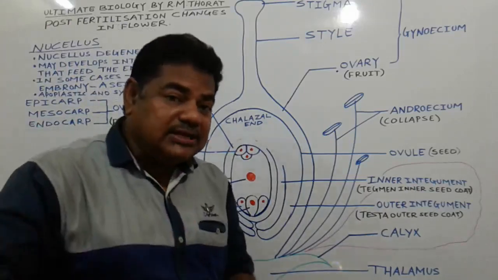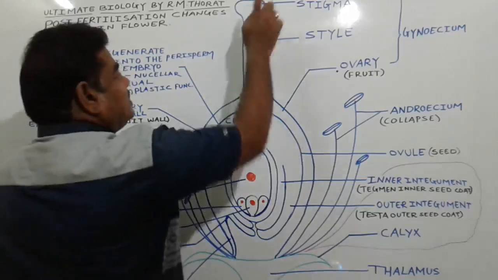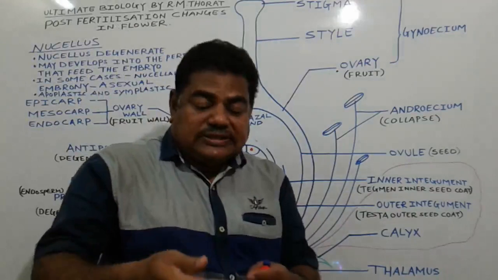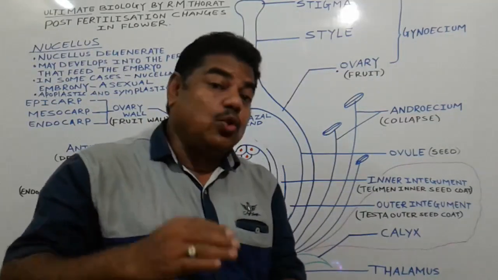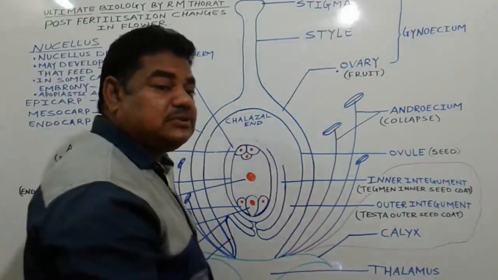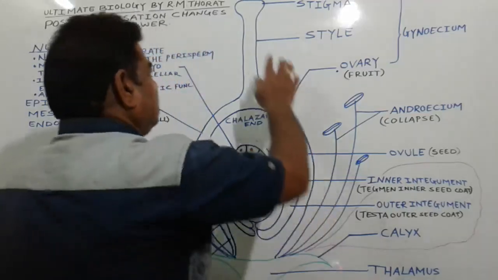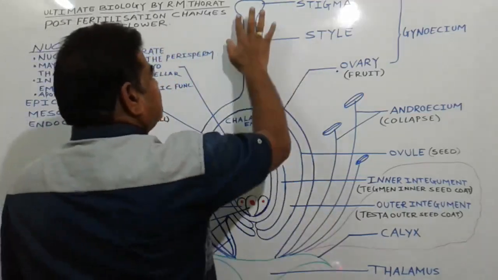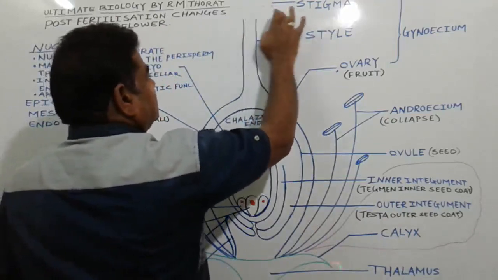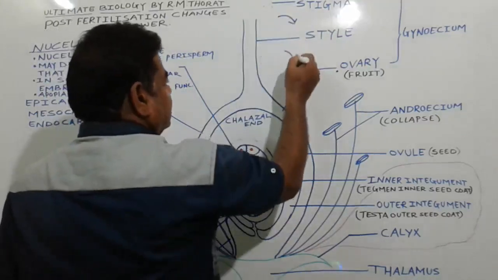After double fertilization and triple fusion, there is no need of the stigma and the style. The stigma becomes dry, and in the majority of flowering plants the stigma as well as the style collapse.